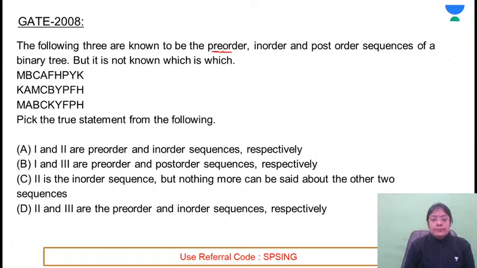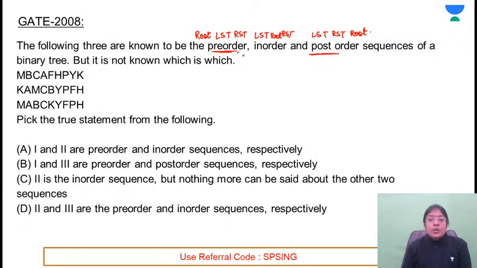Pre-order means first of all we have to visit the root. First element will be the root element. Then visit the elements of left subtree, right subtree. In-order means in between the left subtree and the right subtree, root will be printed. And post-order means after visiting the elements of the subtrees, then the root will be visited. Right? So the following three are known to be the pre-order, in-order and post-order sequences of a binary tree, but it is not known which is which.